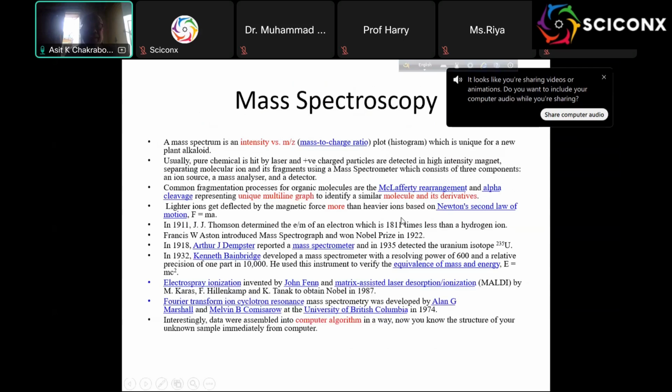And actually, we did some mass spectroscopy, which is hitting the chemical with a laser ray, making a positive charge, then deflecting in a strong magnet, and then they just give some lines of actually the correct molecular weight. Even the isotopes will be seen.